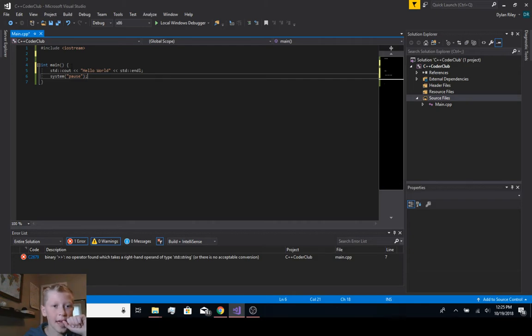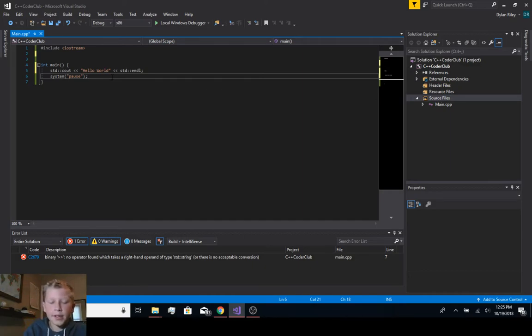Everything inside of a method needs to be indented, as you can see here. At the end of every line of code that you write, you need a semicolon and then a new line. We'll also learn about system pause, which makes it so whatever you're doing doesn't just end right away.